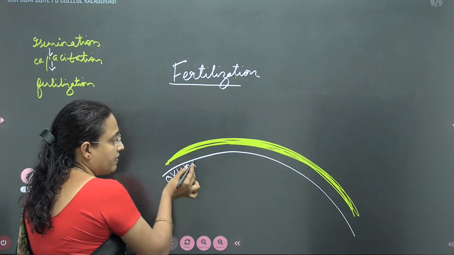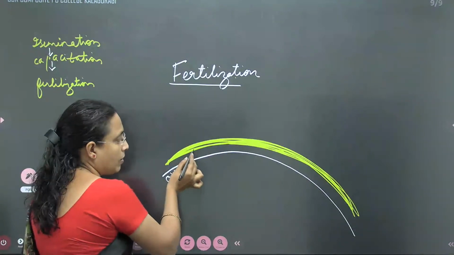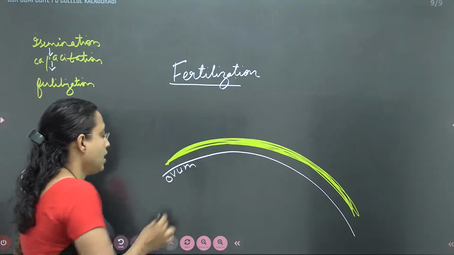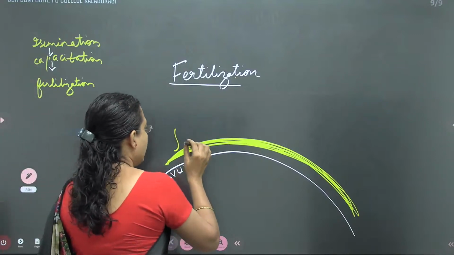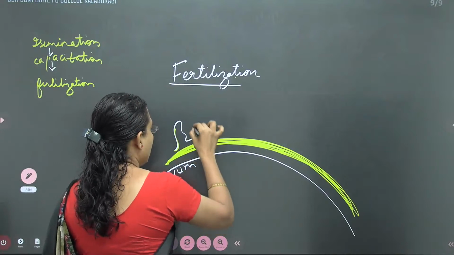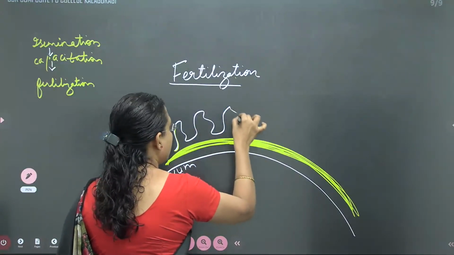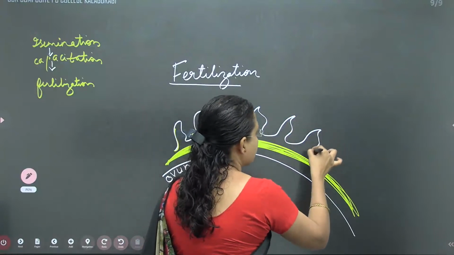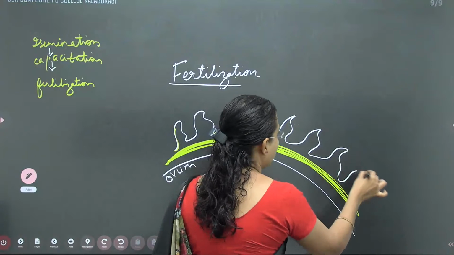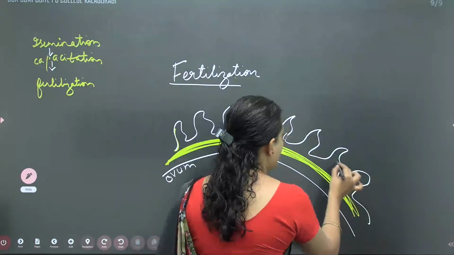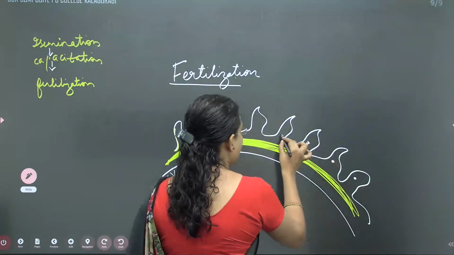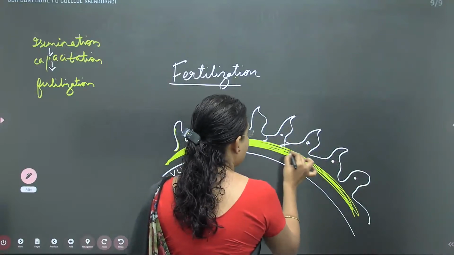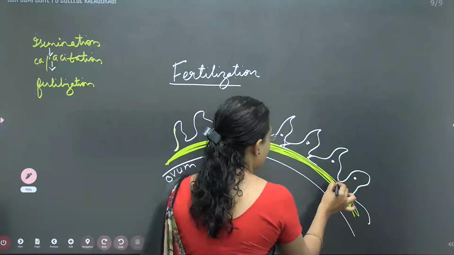The space between the plasma membrane and the zona pellucida is called the perivitelline space. And on the outside are the corona radiata cells, nucleated cells, which are like this. Cells are going to be like this, complete cells.